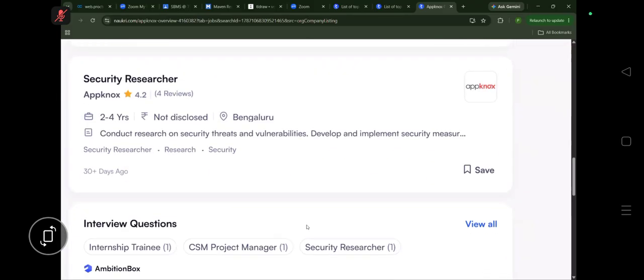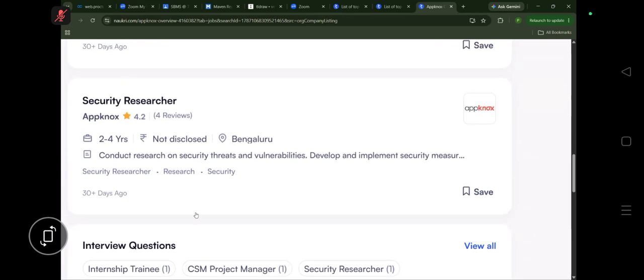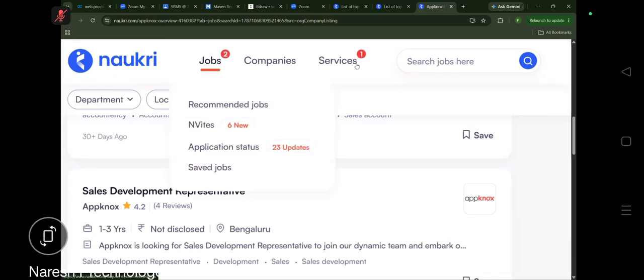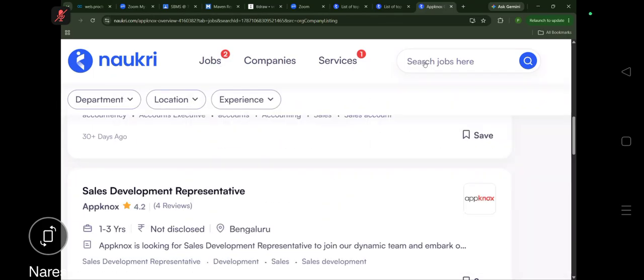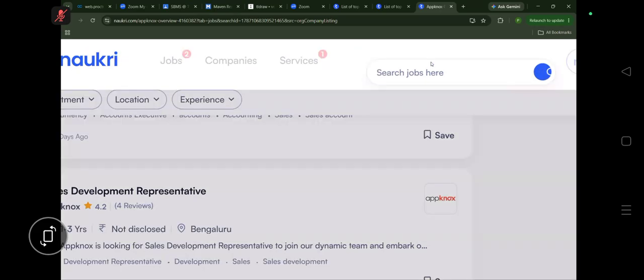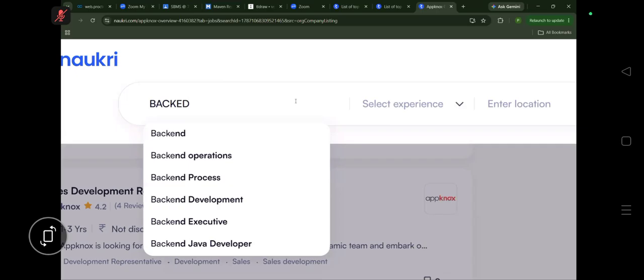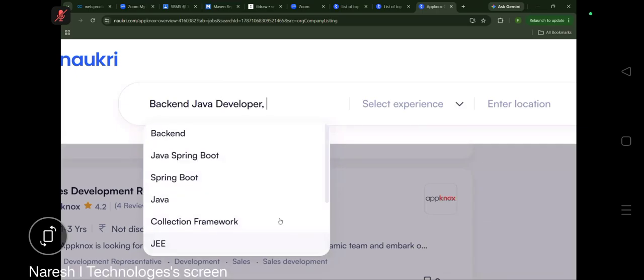These are your skills. Don't put in everything as skills, add only the relevant skills for you. Suppose some Java will be there: backend developer, backend development, backend Java developer.